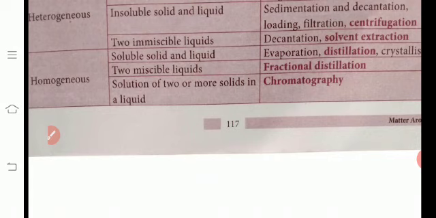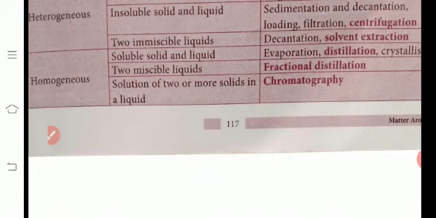Soluble solid and liquid: what methods are used? Evaporation method, distillation method, crystallization method. Then two miscible liquids: fractional distillation. Then a solution of two or more solids in a liquid: chromatography. These are the methods used to separate homogeneous and heterogeneous mixtures.